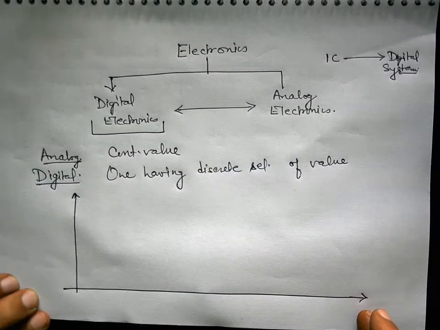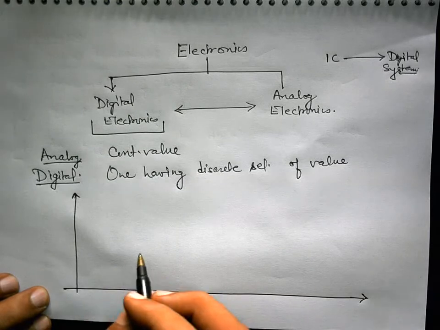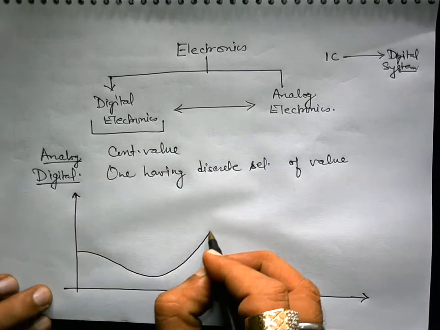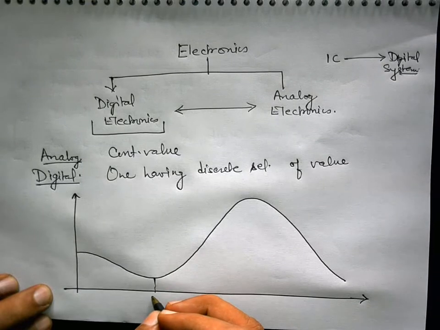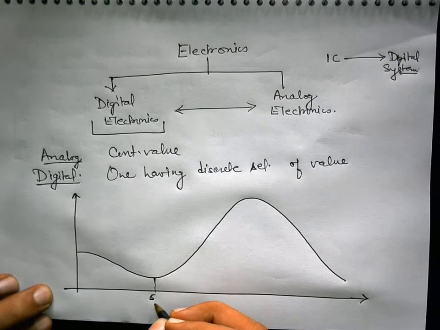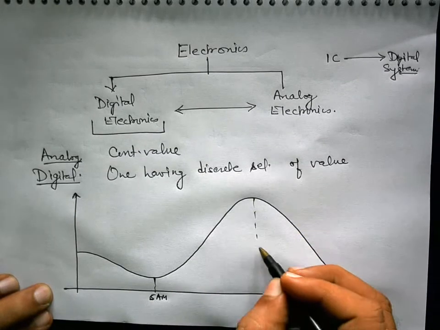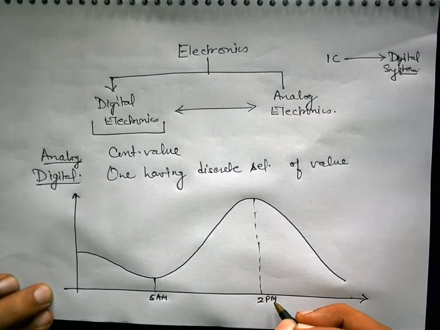But here I am taking as an example of an analog signal the temperature variation of a particular, say, summer day. What kind of graph will I get if I plot this temperature variation of a typical summer day? This is the time at 5 a.m. morning, and this is the time where we achieve the peak of temperature, somewhere around 2 p.m. afternoon,